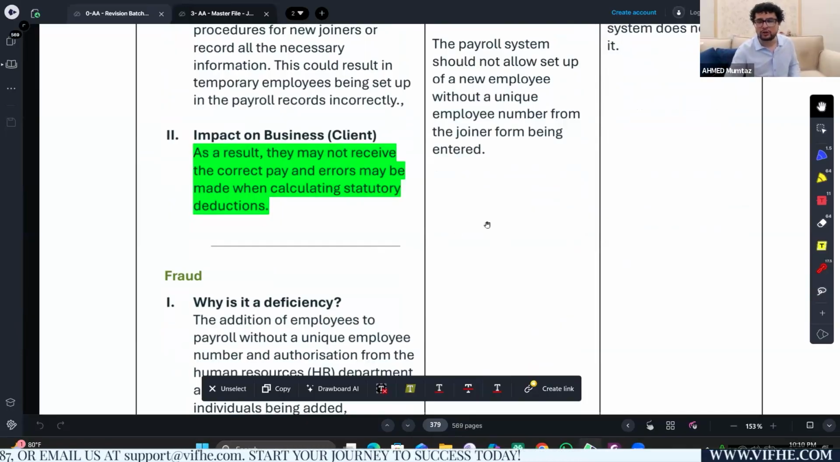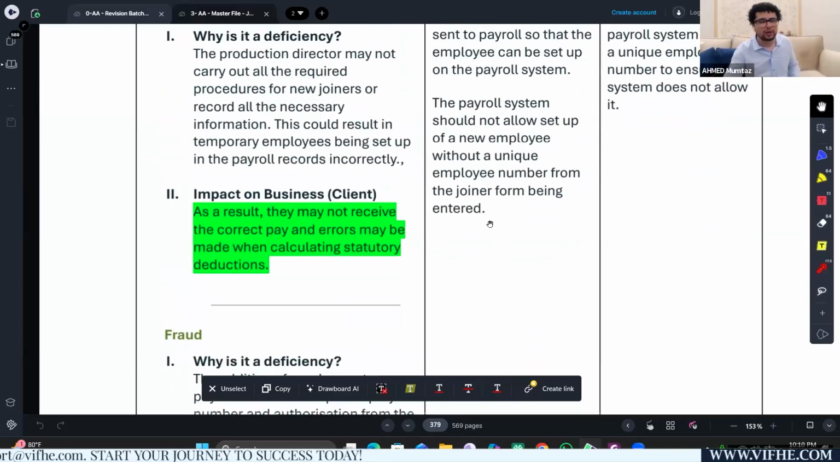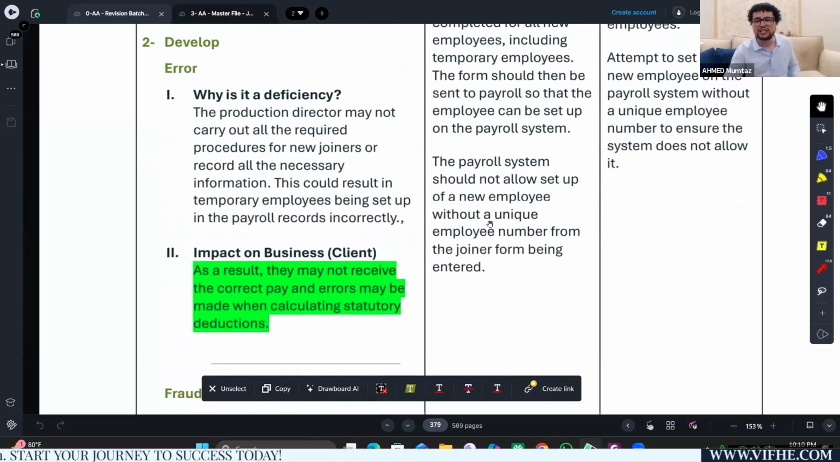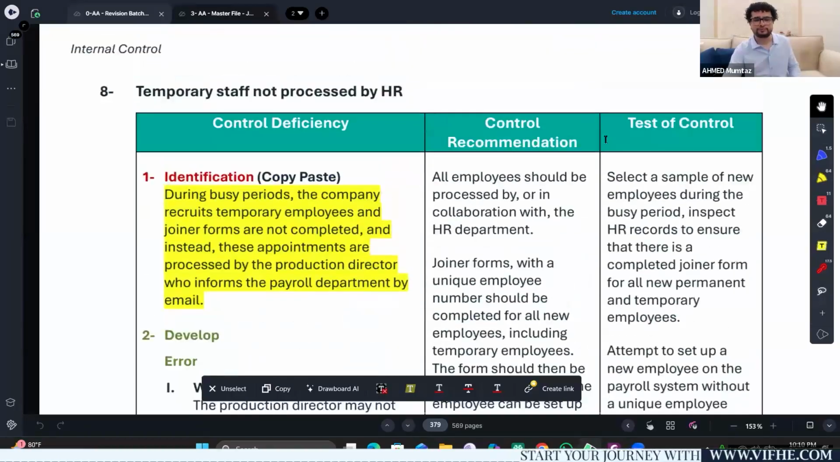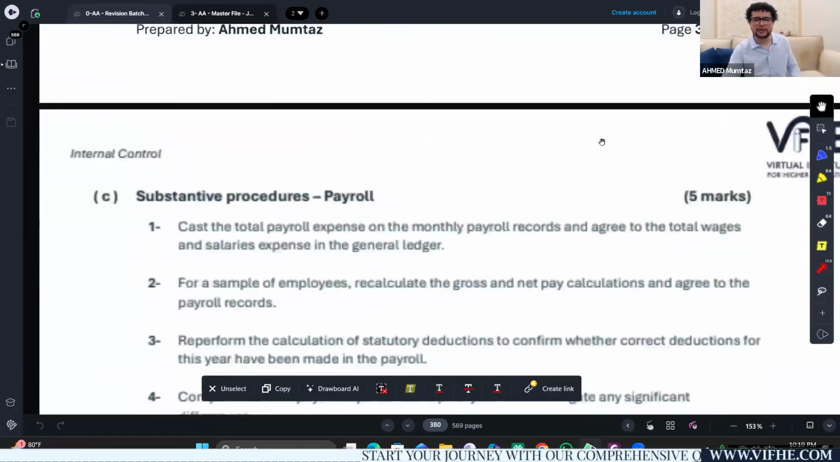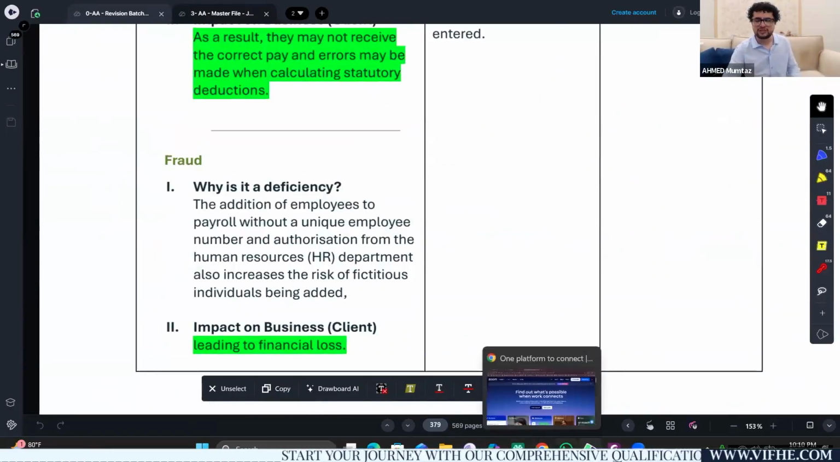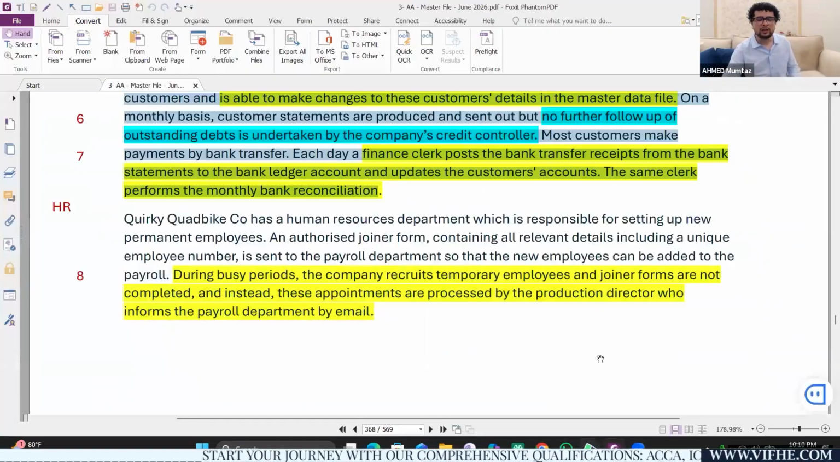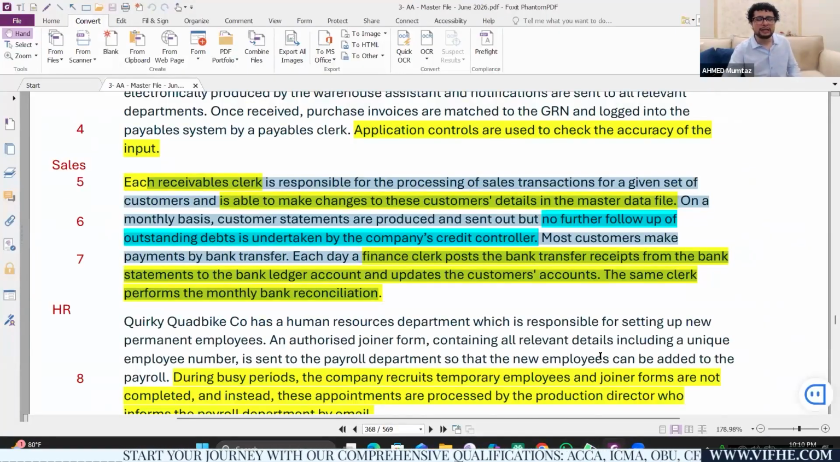So what would be the test of control? Simply select a sample of new employees or temporary joiners, evaluate their files, and make sure each and every employee has a unique number, and each employee was only accommodated within the payroll once the unique employee number was issued by HR. And definitely HR is only going to issue that once they've got all the information. So guys, I think this was a piece of cake, especially if you have prepared those questions which I've just recommended. So we are done with 4 and we need 6.